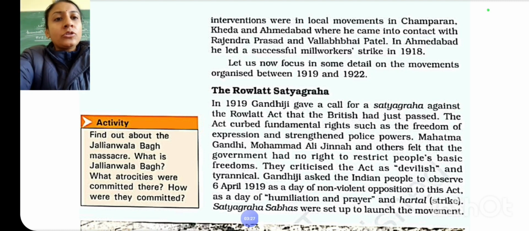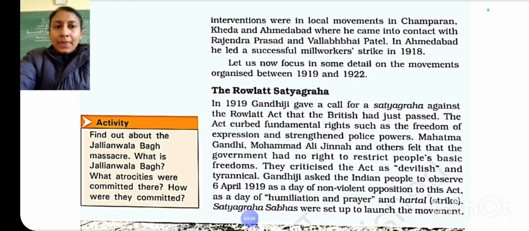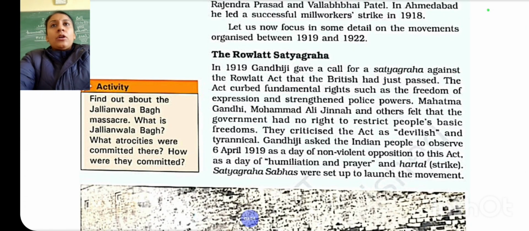Clear? Now, the next year, that is 1919. This year is also important because a series of movements were organized from 1919 to 1922. Firstly, in 1919, an event took place which was known as Rowlatt Satyagraha. Now what is Rowlatt Satyagraha? Firstly, we should know about the Rowlatt Act, which was passed in 1919.